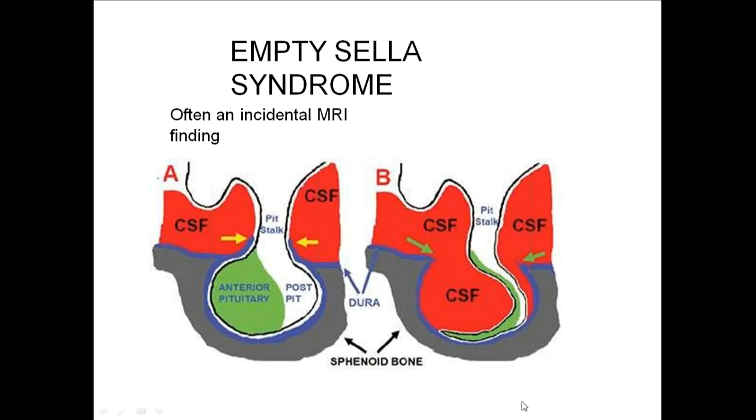The right side picture shows empty sella syndrome, where the pituitary is not seen and the CSF enters the sella, and the entire sella is almost occupied by CSF. The pituitary stalk will be normal and only a certain rim of tissue is seen by the attachment to the bone. Some pituitary tissue can be seen. This is called empty sella syndrome because the sella is empty. There is no pituitary in it.